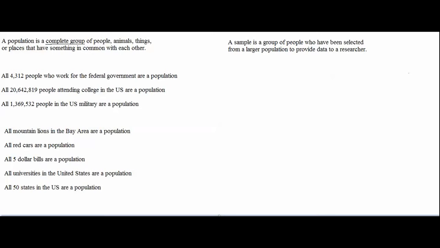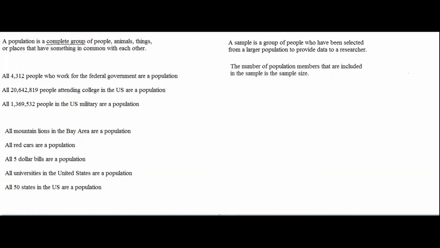The number of population members that are included in the sample is called the sample size. In my first example, in which I was asking 100 college students how many text messages they send each week, my sample size was 100. In my example in which I was asking 200 federal government employees how much money they are making per year, my sample size was 200.